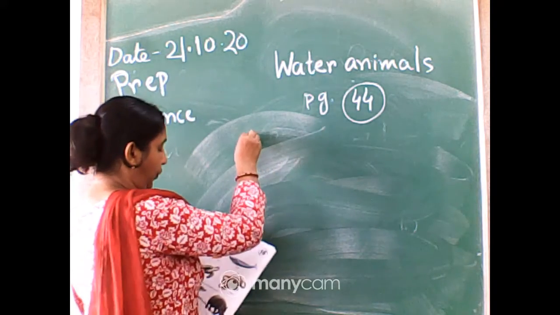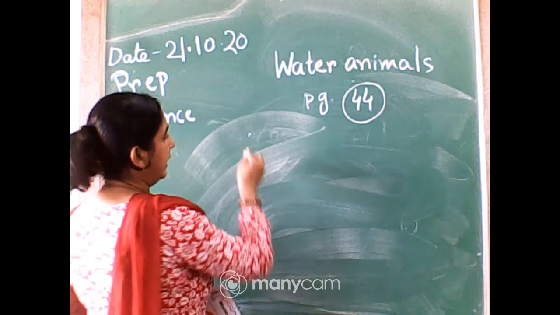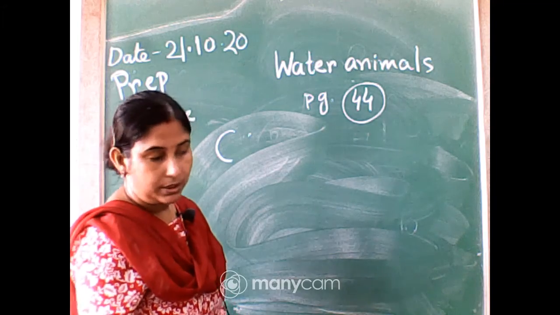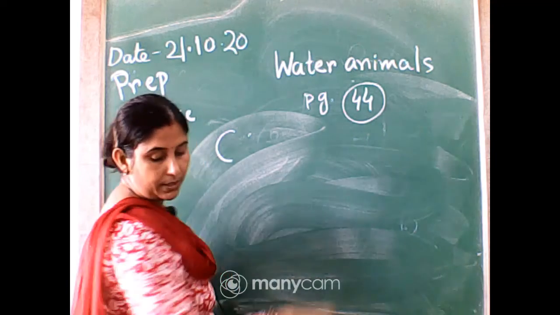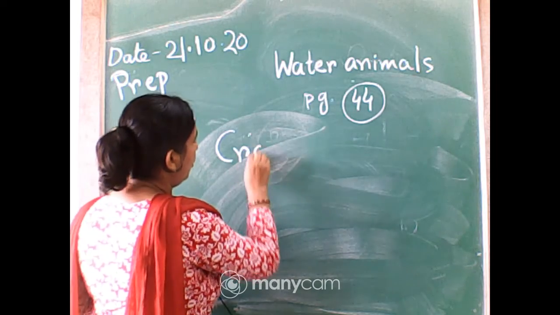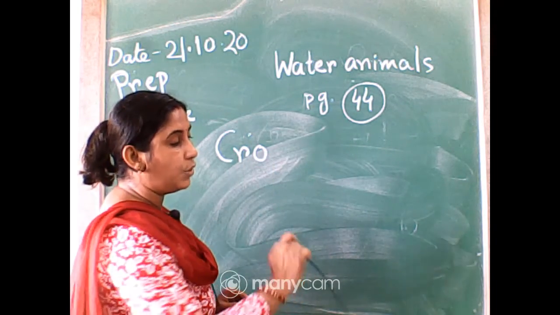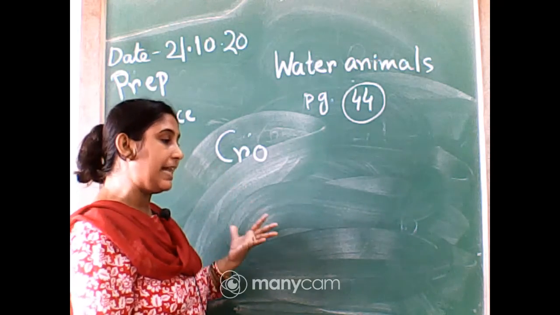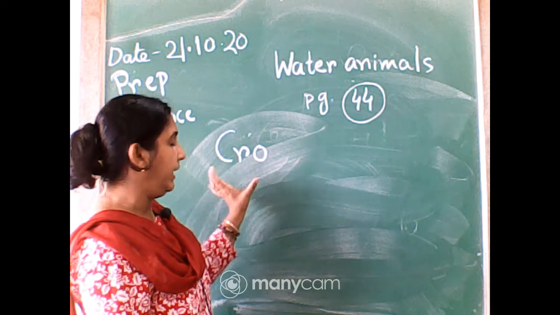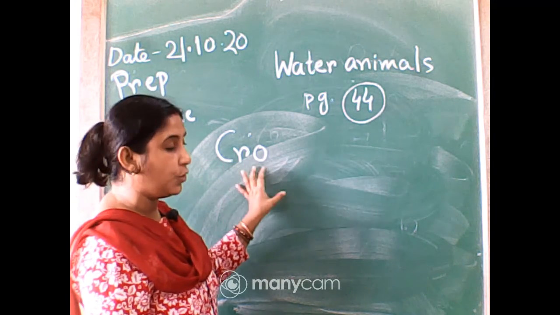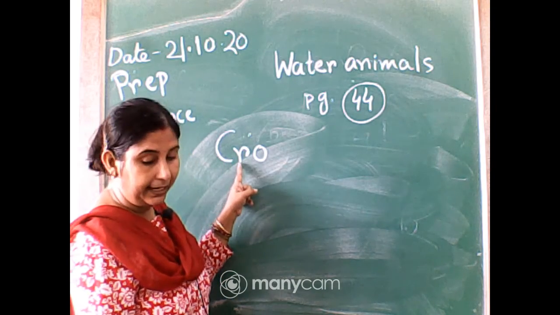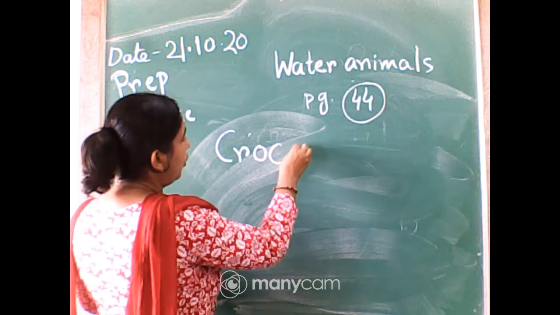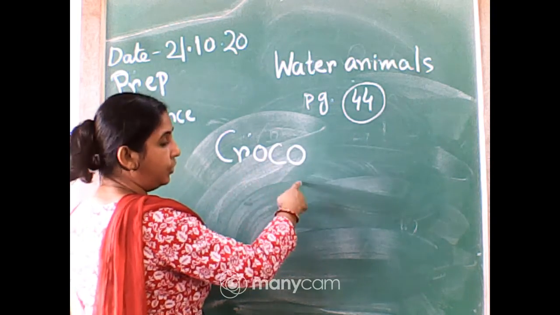First we learn crocodile. Tell with me: C, R, O. Croco. Everybody see the board properly and, just like in your school, say with me. C, R, O, C, O. Croco.